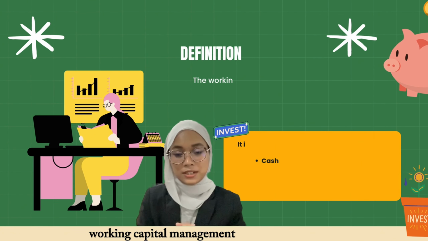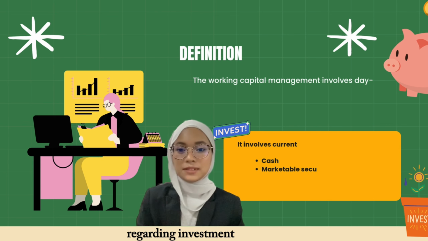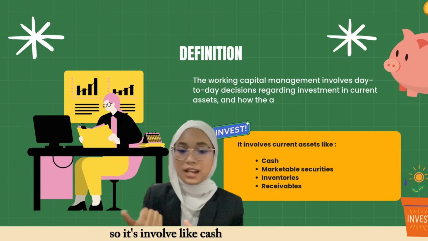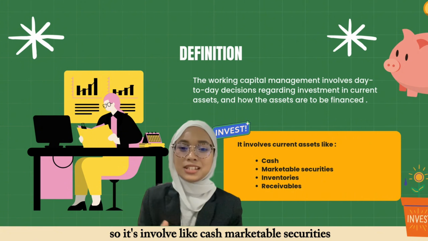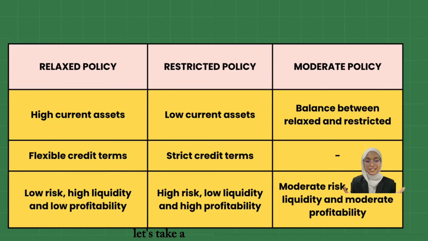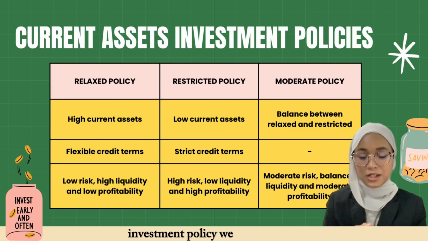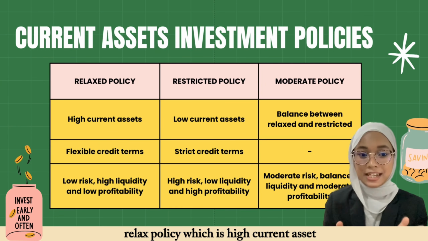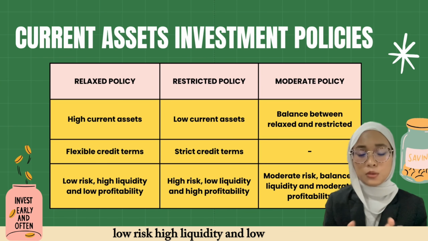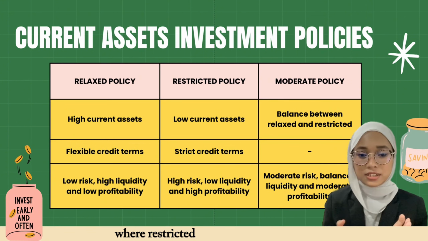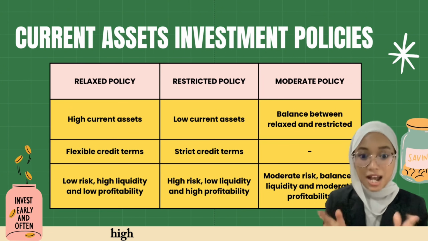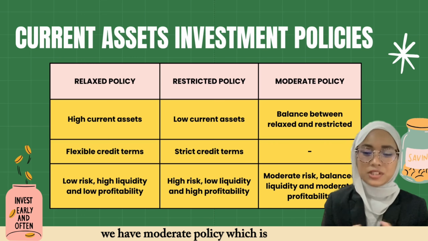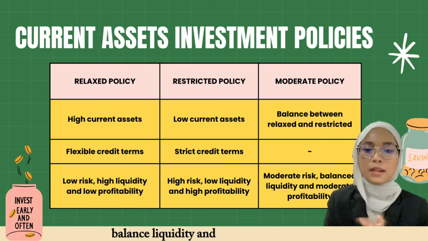Working capital management is the day-to-day decision regarding investment in current assets and how the assets are to be financed. It involves cash, marketable securities, inventory, and receivables. Let's take a look at the current asset investment policy. We have 3 here, as you can see. Relaxed policy, which is high current assets, low risk, high liquidity, and low profitability, whereas restricted policy is low current assets, high risk, low liquidity, and high profitability. And lastly, we have moderate policy, which is moderate risk, balanced liquidity, and moderate profitability.